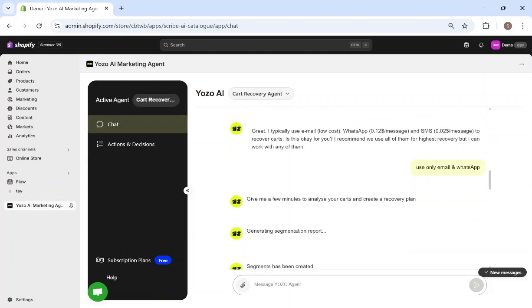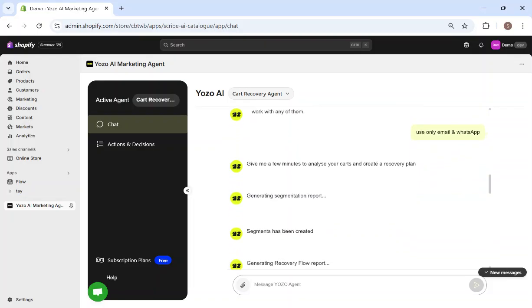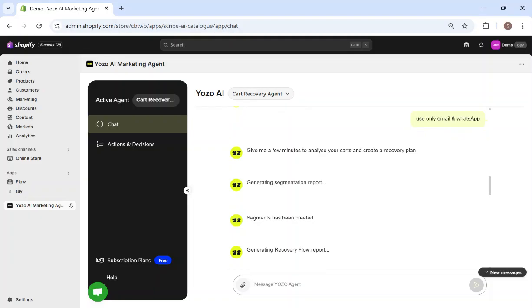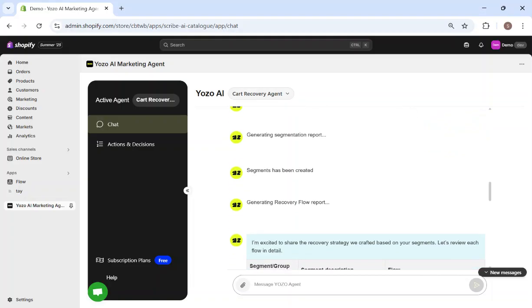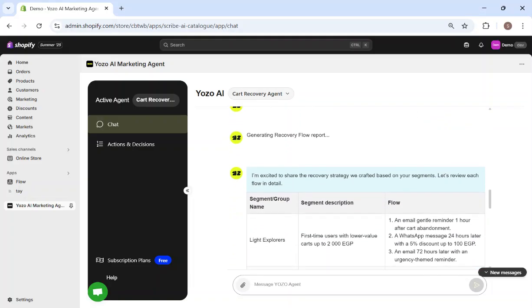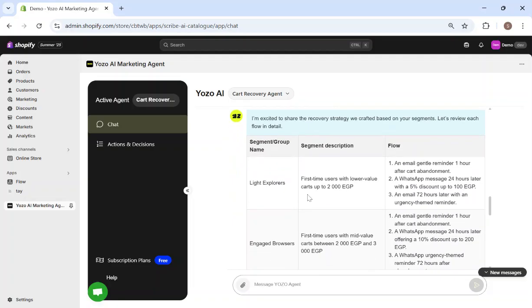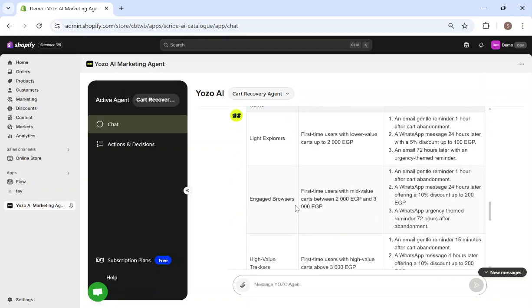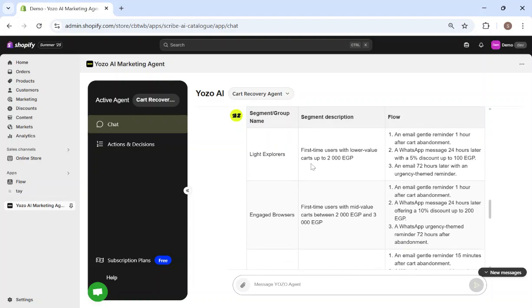Generating segmentation report. Segments have been created. Generating recovery flow report. Okay. And then it summarizes basically the recovery in a brief table in simple language. So here you can see that it created 3 different segments. And then that's the segment description.